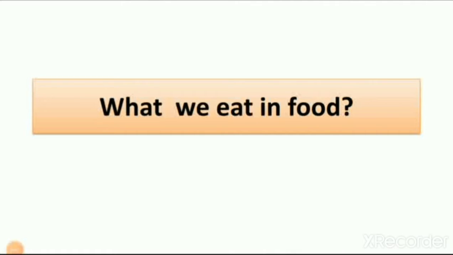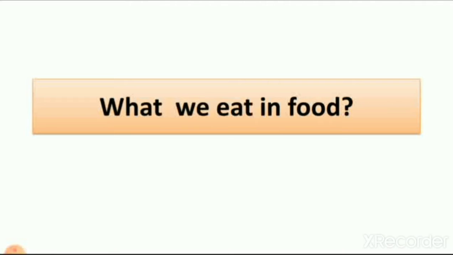Now let's see what we eat in food. Every day we eat three times. In the morning when we wake up, we take breakfast, then in the afternoon we eat lunch, and in the evening we take dinner.